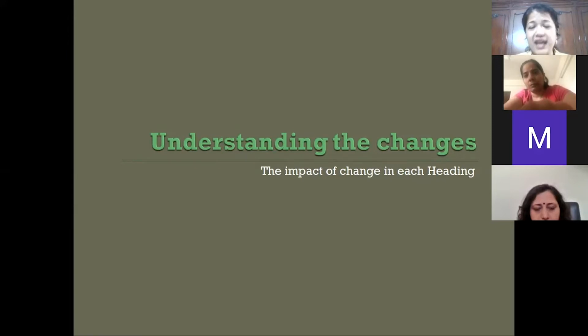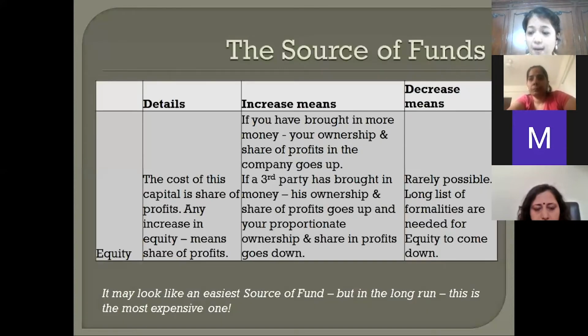Also, for any amount of fundraising that you plan to do, or if you want to apply for any government initiative, or if you want to apply for any awards for that matter, your balance sheet is the most important financial instrument they look at. First, their balance sheet, and next, they look at your profit and loss. So, it is very important as owners to understand what is the impact of every amount going up or down in your balance sheet. So, let's understand the 4-5 important things that we broke the balance sheet into.